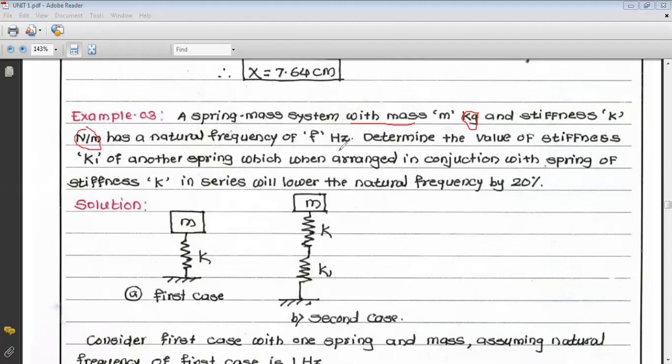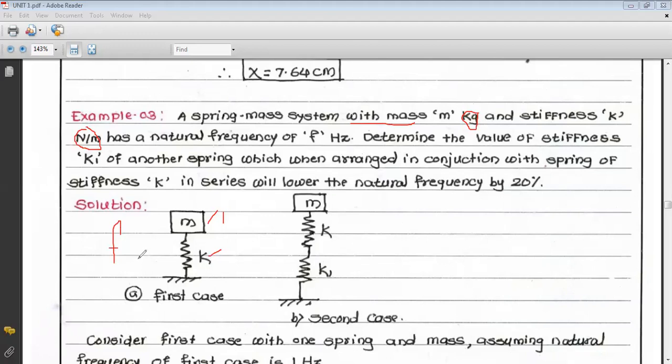Now in that problem there is mass m and stiffness k is given. The mass has a unit of kg and the stiffness is given in Newton per meter, and it has a natural frequency of f hertz.